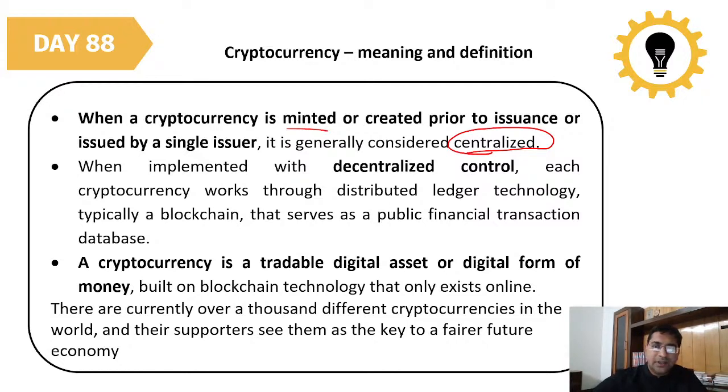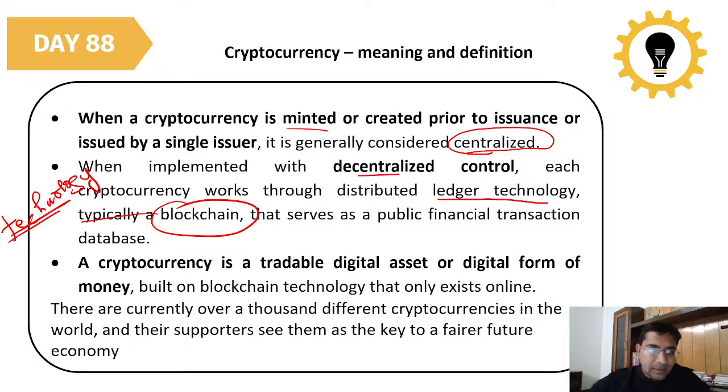When implemented with decentralized control, each cryptocurrency works through a distributed ledger technology, typically a blockchain. So it is the technology working behind the cryptocurrencies. Whenever somebody asks you which technology is behind cryptocurrency, it is blockchain technology, and it is a hugely secure technology that we have.